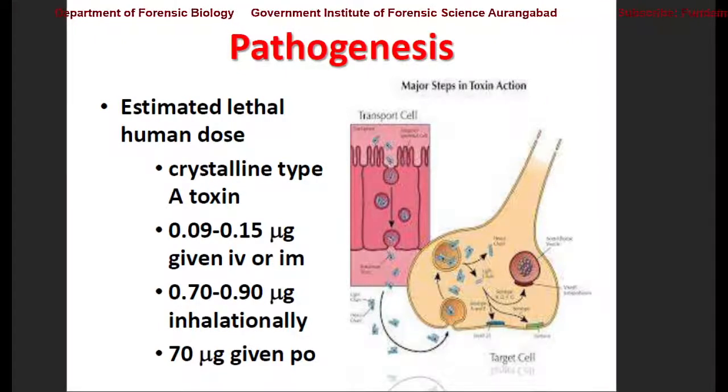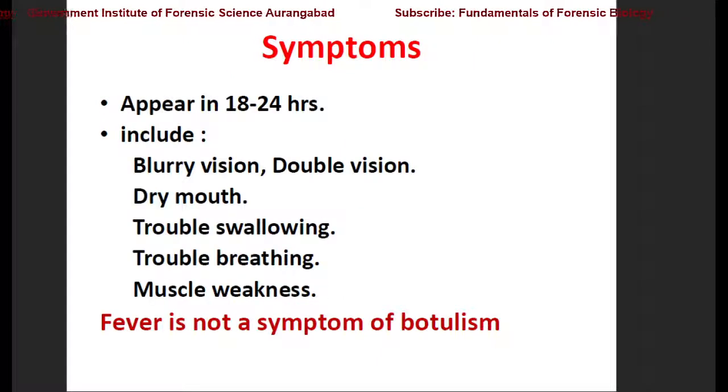Even 0.7 to 0.9 microgram through inhalation can be dreadful, and 70 microgram through the oral route can be harmful. So here we can see the least quantity is through the intravenous or intramuscular route. Through any of them, they can cause severe infection.